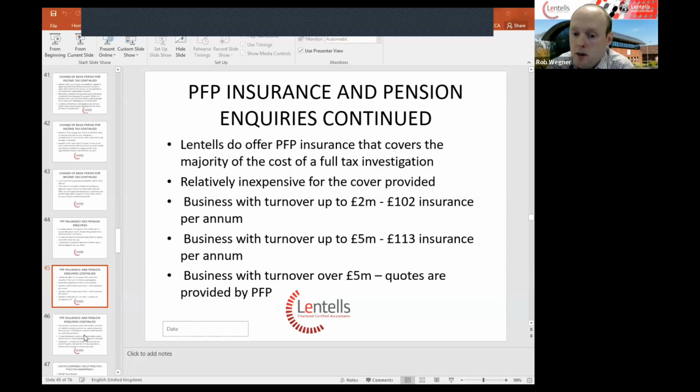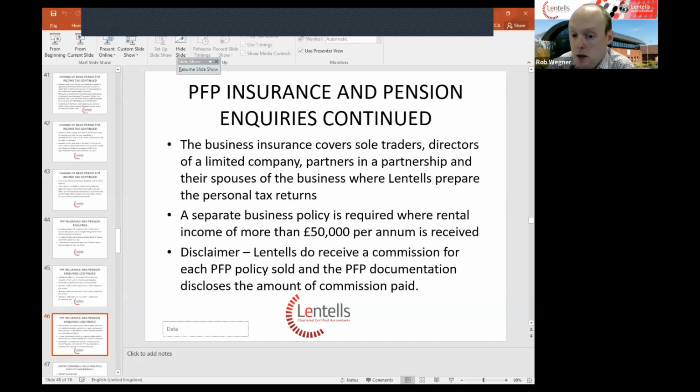So the PFP insurance does cover business insurance, which covers sole traders, directors of a limited company, partners in a partnership, and their spouses of the business where lentils prepare the personal tax returns. A separate business policy is required where rental income of more than £50,000 per annum is received and declared on a tax return. So for the price the PFP charge, I personally believe it is a relatively good insurance scheme.